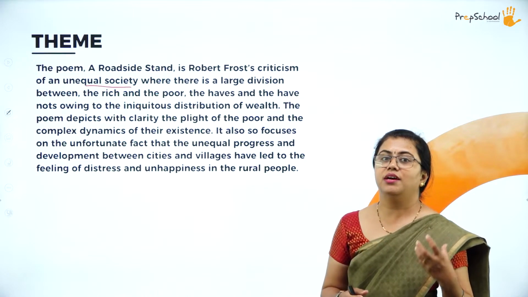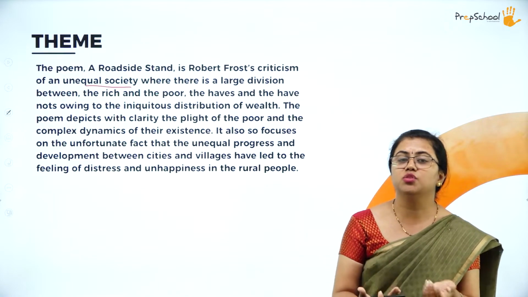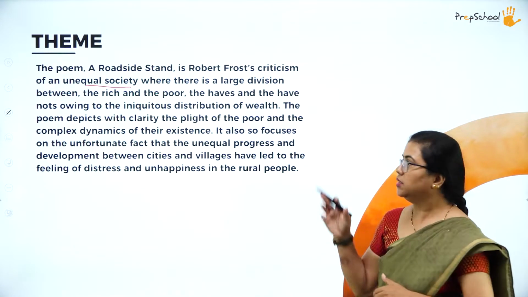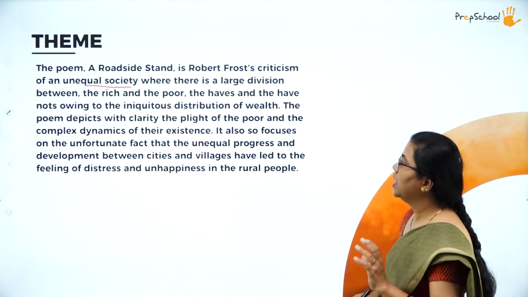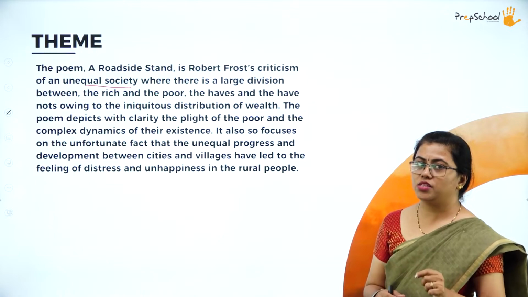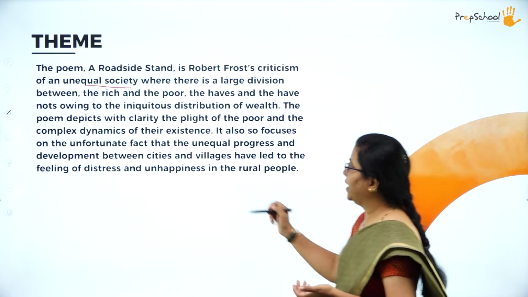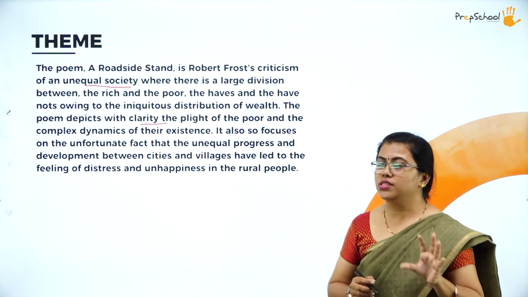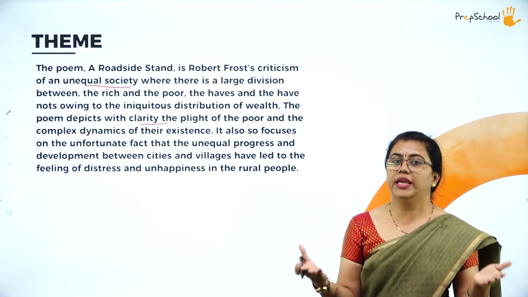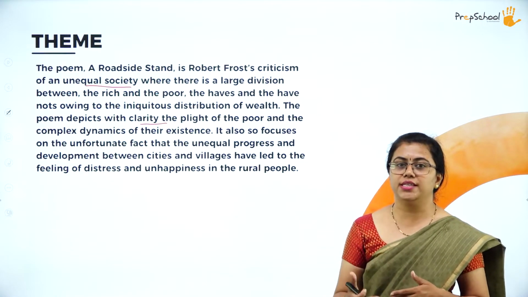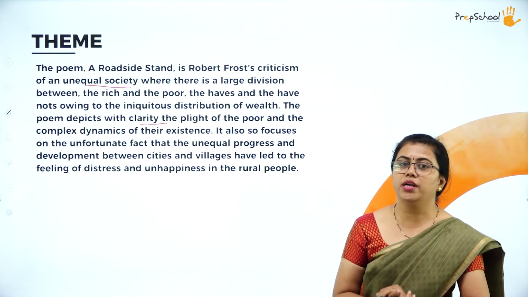What the rich have and what the poor do not have, what the poor are longing for, is what he talks about in this poem, The Roadside Stand. He presents it very well here. Unequal distribution of wealth is what he is talking about. The poem depicts with clarity, very clearly showing the plight of the poor and the complex dynamics of their existence. What do they need to exist? How do they exist, and that too with difficulty? What are the difficulties faced by the poor people? That is what this poem shows.